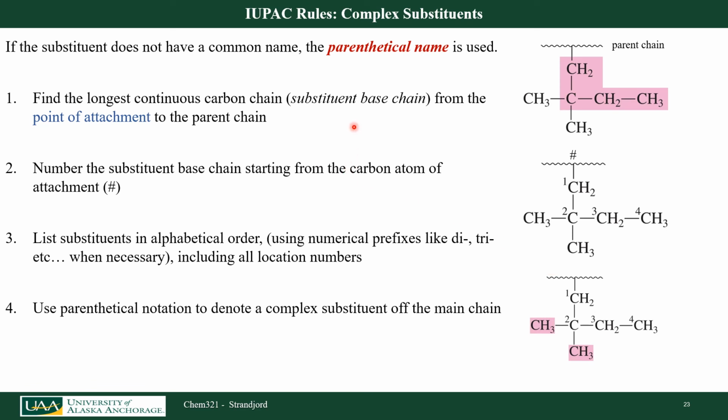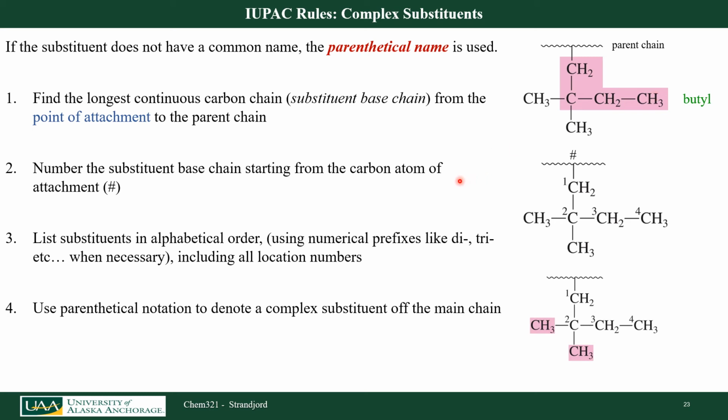What if I have a very complex substituent? So here's a molecule where I've drawn this parent chain as a squiggly line. There are some rules to that, so I want to find the longest continuous carbon chain of my substituent, starting at the point that it's attached to my parent chain. So I'm always going to start up here. 1, 2, 3, 4, as shown in pink here. That's going to be a butyl group.